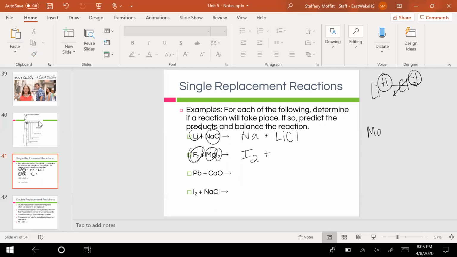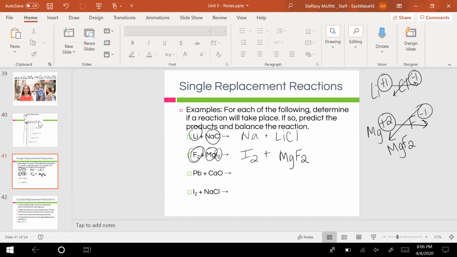Magnesium is in group 2, so it has a +2 charge. Fluorine is in group 17, it has a -1 charge. When we crisscross those, we're going to be left with MgF2. So I'm going to add that to my product for that example.